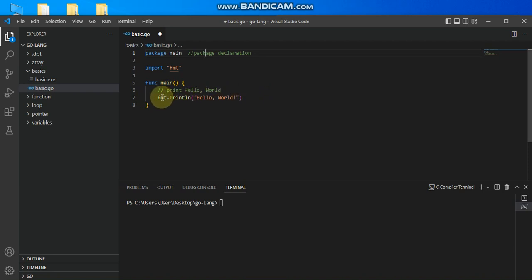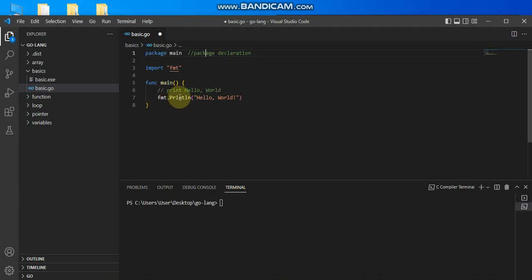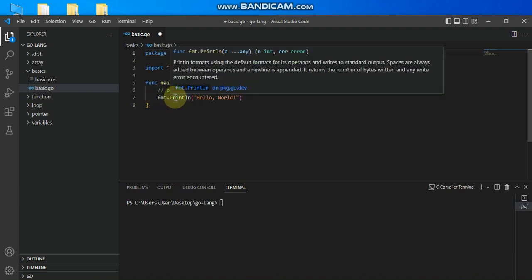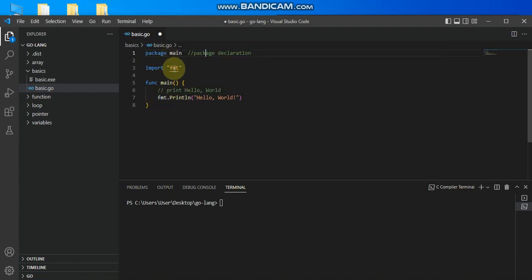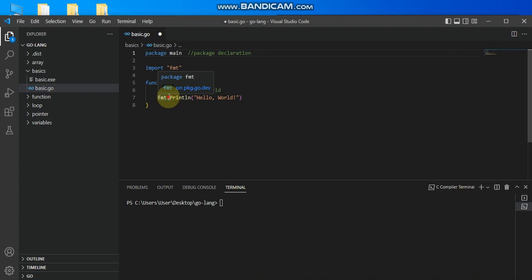And this fmt.Println here is a function, a method. Println is a method from this fmt that I imported. So when importing any method, we use a capital letter, starting with a capital P.